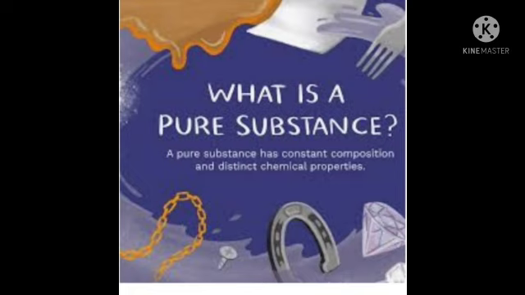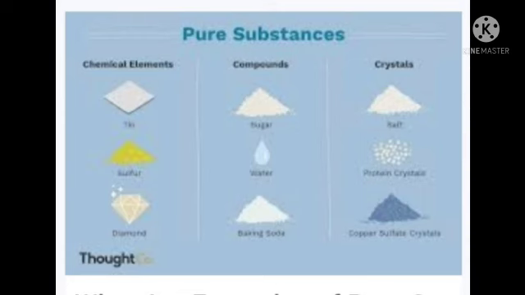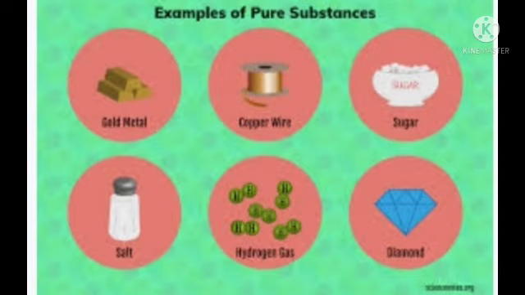Here, only one kind of particles. Just assume a chalk piece. All the particles are chalk particles, the same kind of particles. If any other particles were in between, could it write properly? No, we can't write.